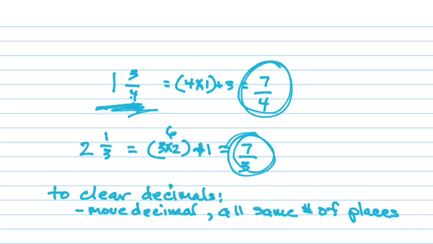So if you have 1 decimal place, 2 decimal places, and 3 decimal places, which one do you think you're going to have to use? 3. The biggest, the one with the most decimal places. And you're going to have to move all of them 3 places. Now, let me show you what that looks like.